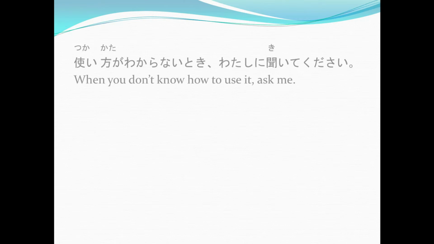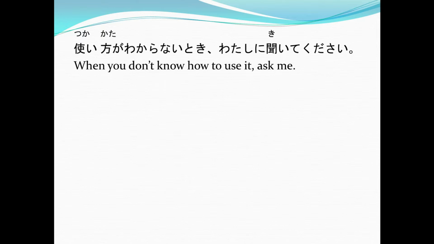Now other examples that we have is tsukai kata ga wakaranai toki watashi ni kiite kudasai. Again, tsukai kata ga wakaranai toki watashi ni kiite kudasai. So when you don't know how to use it, ask me. Since the meaning in English is when you don't know, we change the wakarimasu into its nai form, then added toki.